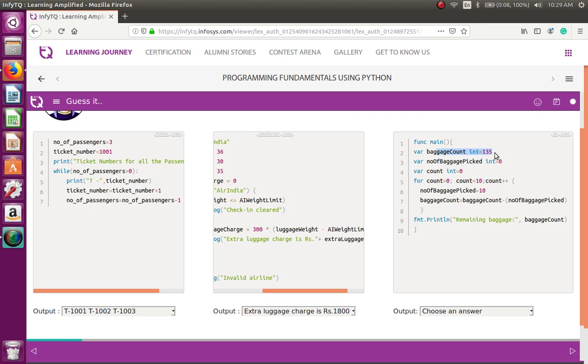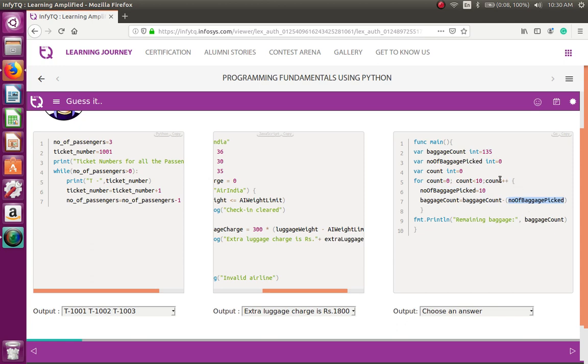Package count is 135. So what happens here, this loop will be executed 10 times. Count equal to 0, count less than 10, count plus plus. Count plus plus will increment the counter value by 1. So 0 less than 10, the condition is true, comes down. Number of packages picked is 10. Package count is equal to package count minus number of packages picked. So it was 135, 135 minus 10 will become 125.